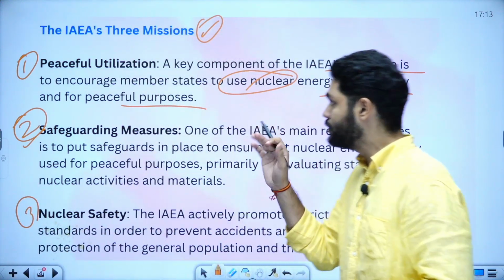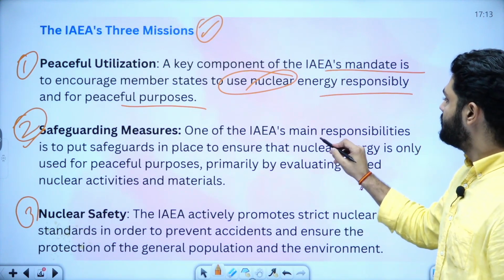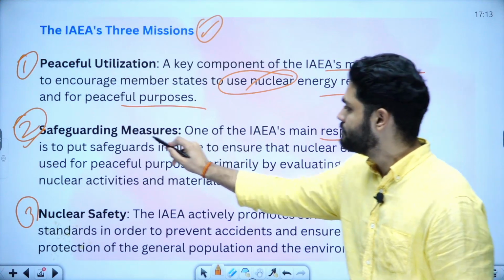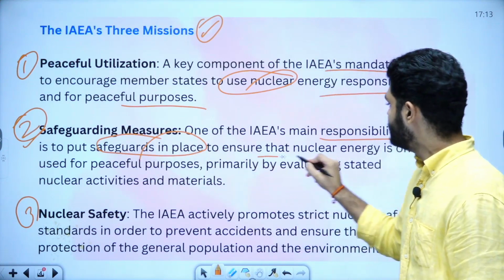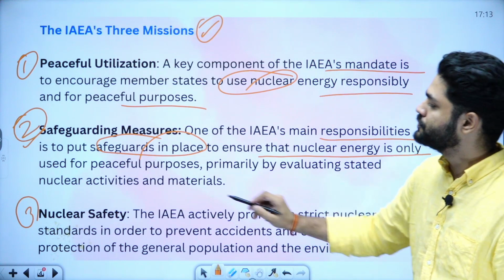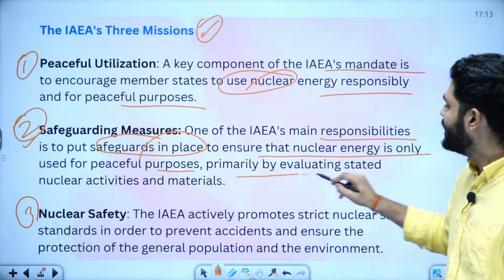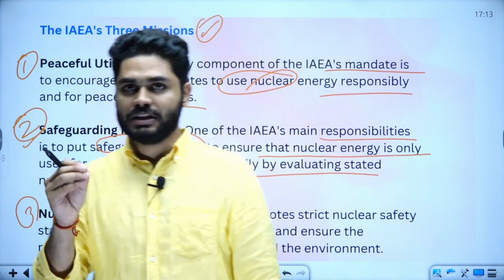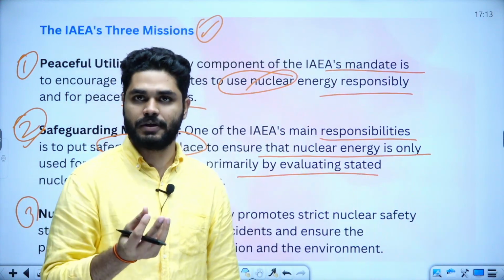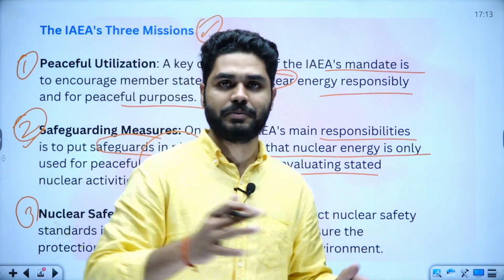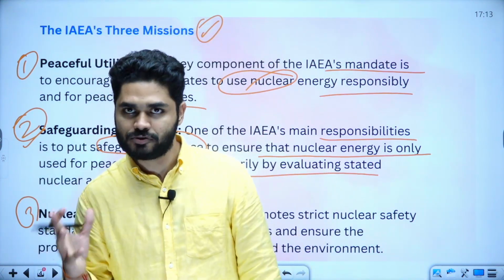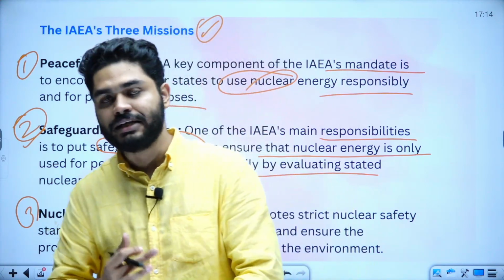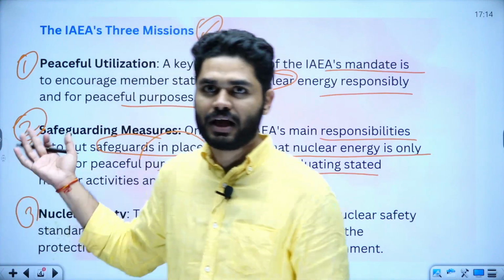So it should only be used for peaceful purposes, and the main responsibility of this agency is to put safeguards in place to ensure this, primarily by evaluating stated nuclear activities and materials. Are the countries using it only for peaceful purposes?